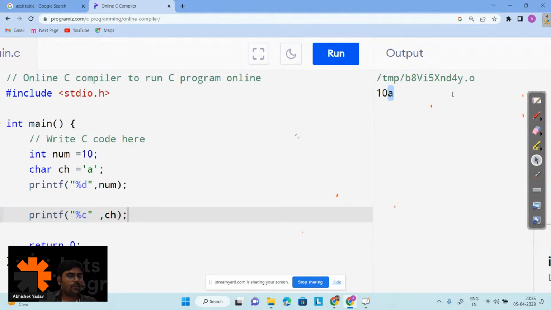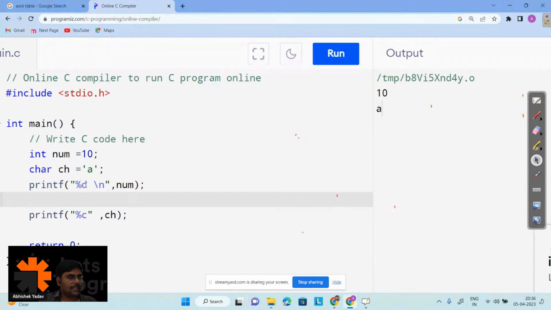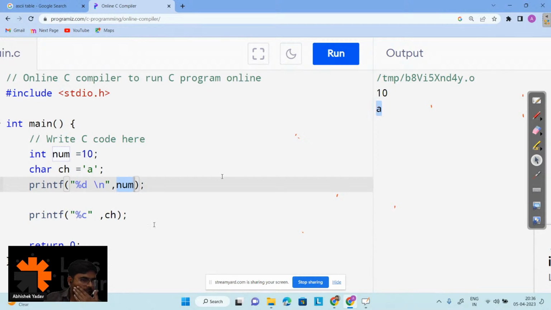What I want is this a, the value of ch, on the next line. In order to get the value of ch on the next line, what will I do? I will write \n. Okay, correct. So the moment you write \n in the double quotes, it is saying move to the next line. After printing this value of num, move to the next line. Everyone is getting that point? Yes or no? How to print the data on the next line, and what is this %d? That is the format of printing integer data. %c, the format of printing character data here, right?